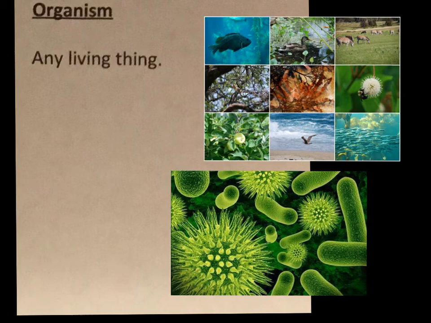Organism. So an organism is pretty much a biotic factor. All right? It's any living thing that is an organism. So for example, you are an organism. Again, bacteria, we're going to keep bringing that in because that's the one that a lot of people forget. So bacteria, that's an organism. A flower is a living thing, so it's an organism. A tree. Phytoplankton, which is in the ocean, those are organisms, they're living things. All right, those are producers or like plant type things, but they're still organisms because they're living. So anything living.